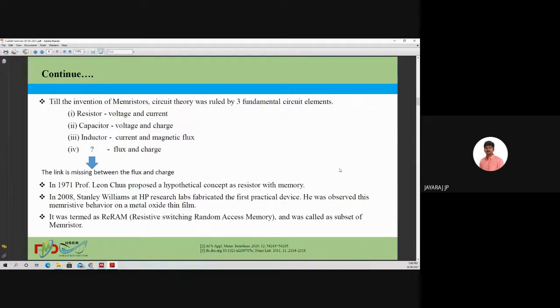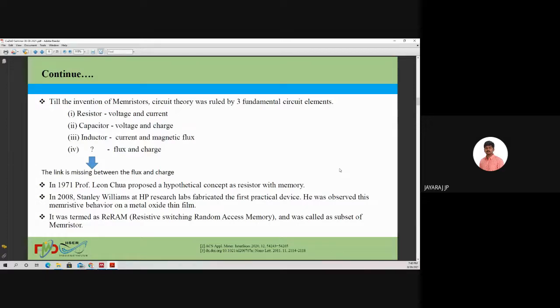Till the invention of the memristor, we know that circuit theory was basically ruled by three fundamental circuit elements: resistors, capacitors, and inductors. The resistor is related with voltage and current, the capacitor with voltage and charge, and the inductor with current and magnetic flux. And then the flux and charge is related with this particular memristor.